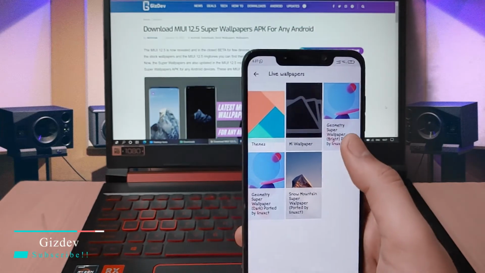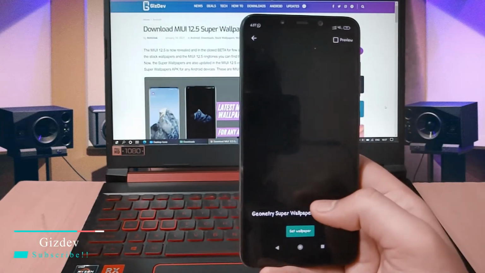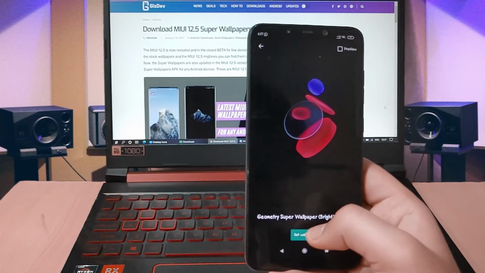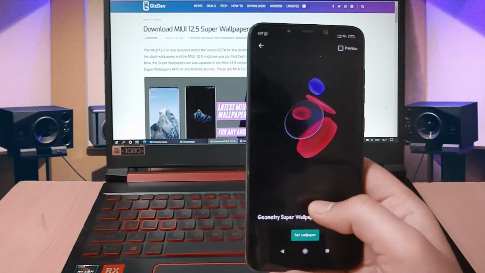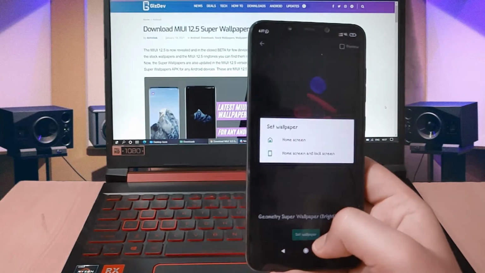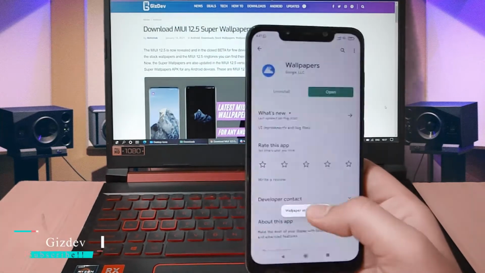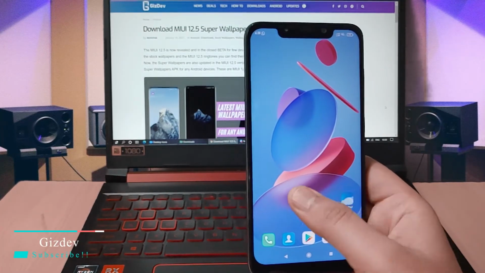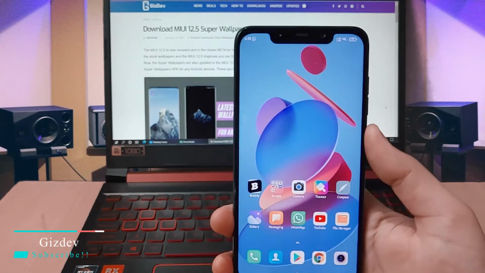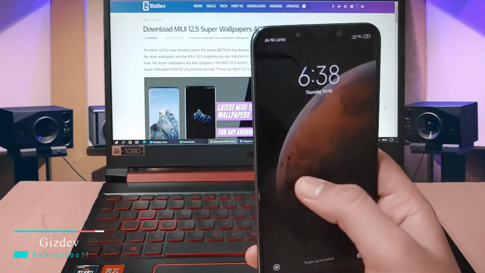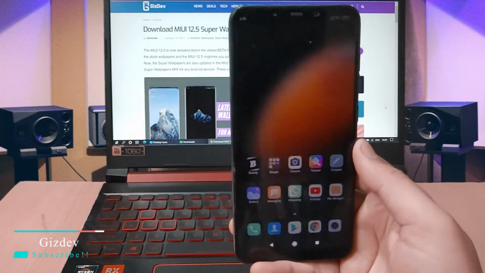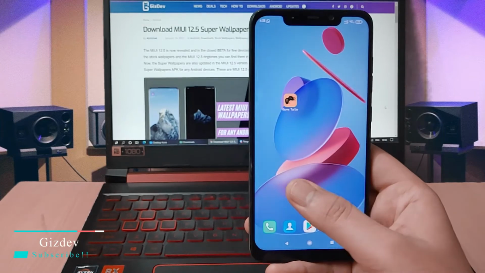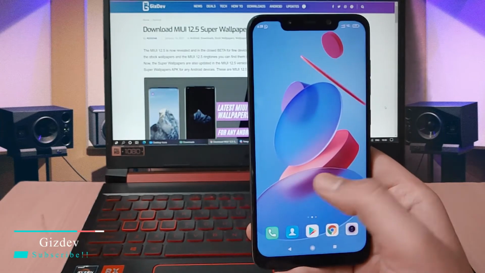So firstly let's try Geometry Super Bright Wallpaper. It will take time to load. Make sure you don't just set the wallpaper after opening it. Just wait for a few minutes and then set wallpaper for home screen and the wallpaper will be applied like this, as you can see. And if I just lock and unlock, as you can see, this type of animation will be applied. And if you scroll in the home screen, the wallpaper will turn.